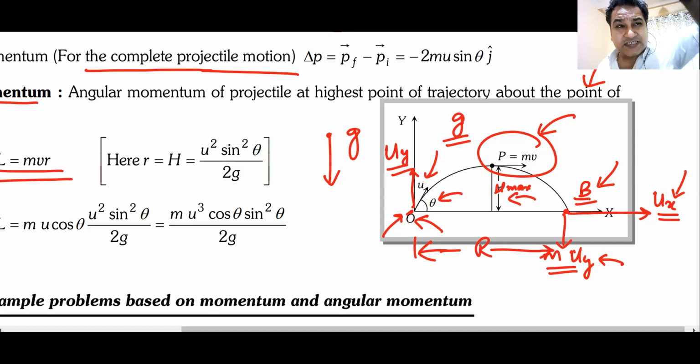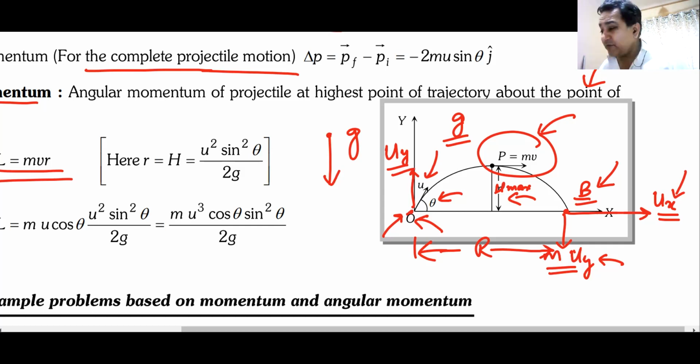only changes in the y direction. The velocity along y changes. Momentum along y changes. Momentum along x never changes. Yes or no? Okay. Momentum along x never changes.